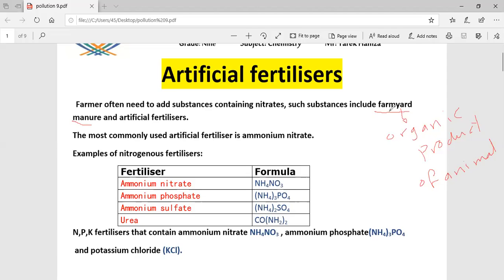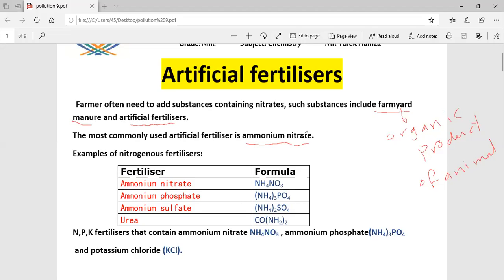This organic manure was used in the past to improve the soil quality. But in recent times, artificial fertilizer is used. The most used artificial fertilizer is ammonium nitrate.